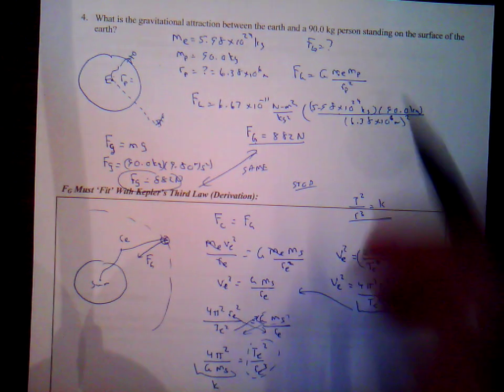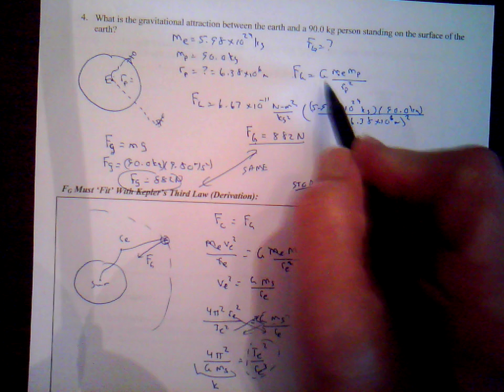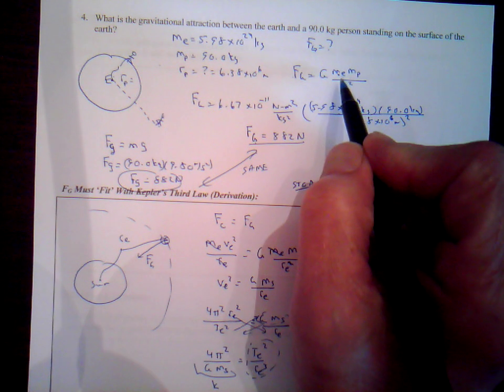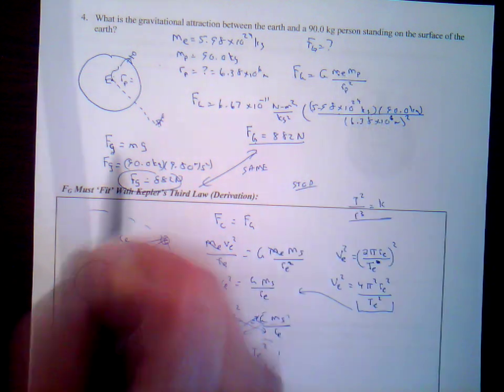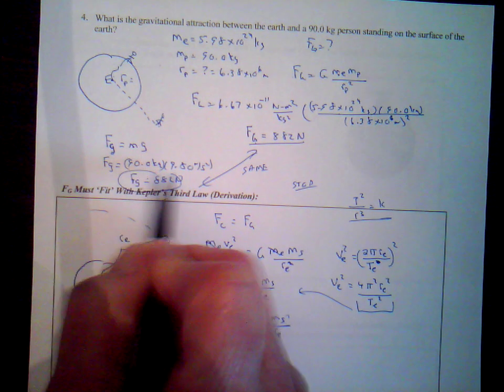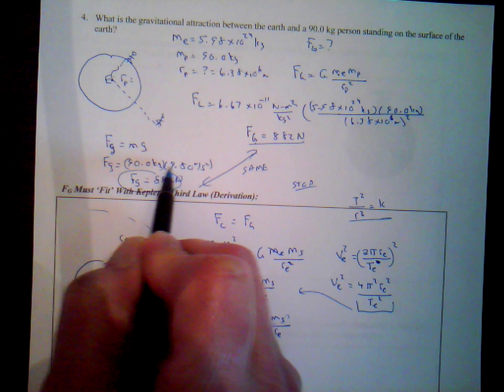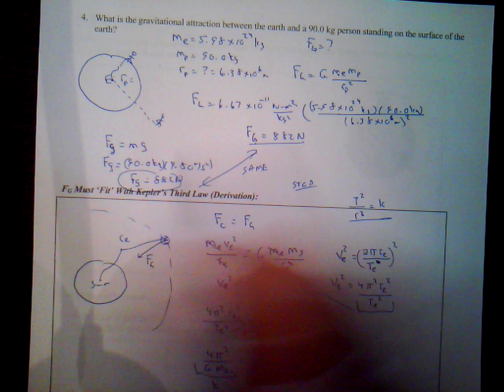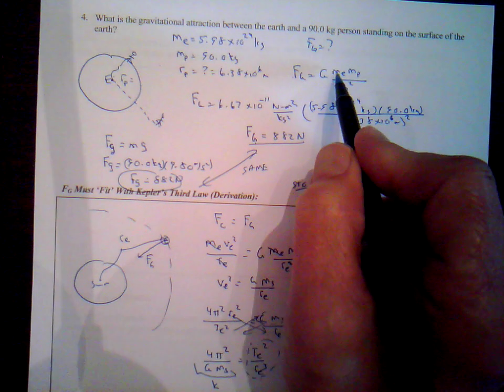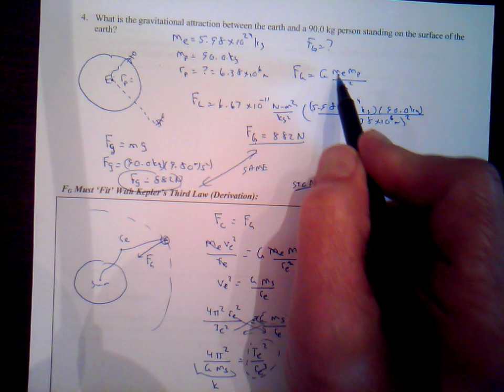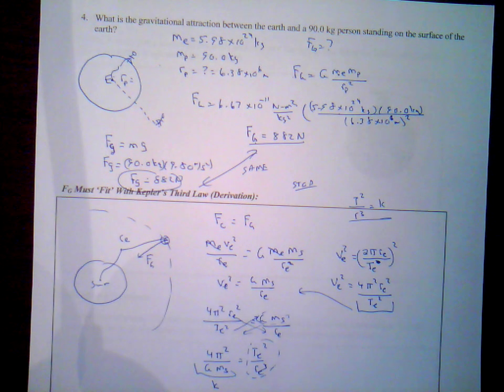Now another thing to remember is that this mass in the law of universal gravitation is called gravitational mass, and this mass in the force of gravity equation using the acceleration of gravity is called inertial mass, because it's using acceleration, how difficult it is to move an object. This object in this equation doesn't have to be moving at all. It still has mass. So this is gravitational mass, this is inertial mass.